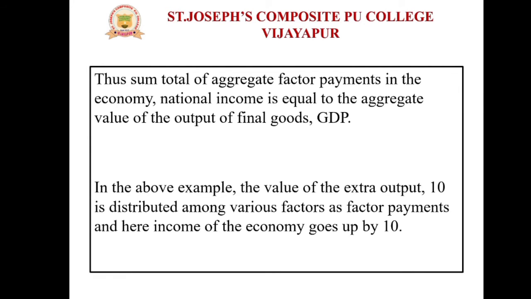And this can be expressed with the help of an example. The value of the extra or additional output, that is 10, is distributed among various factors as factor payments, and here the income of the economy goes up by 10. If the factor payments are distributed among individuals, then their income also increases, right? So the income of the economy also goes up by 10.